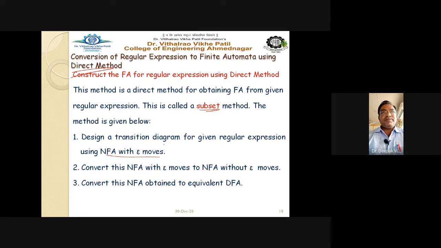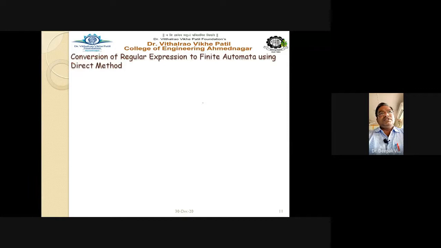So this is the method, and this is called the direct method. Up till now, what we have seen is the indirect way. We are making use of the epsilon sign, but here the expression is given directly and we directly start drawing the finite automata. See it carefully, look at it carefully and try to understand it, right?